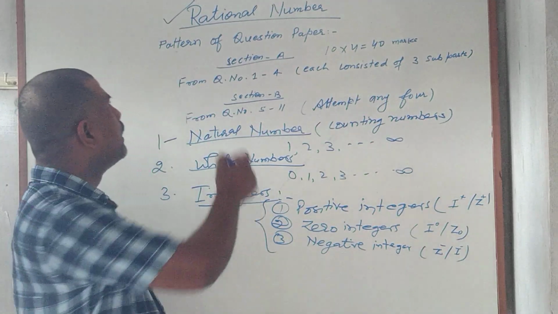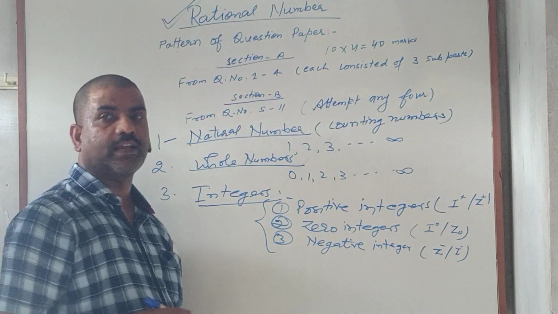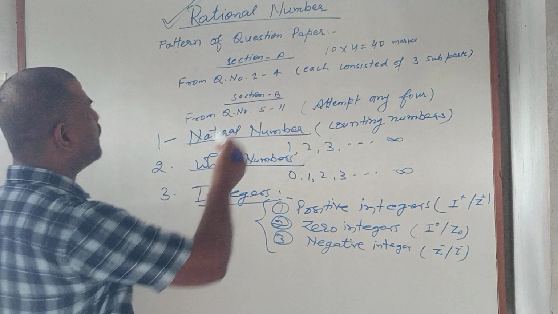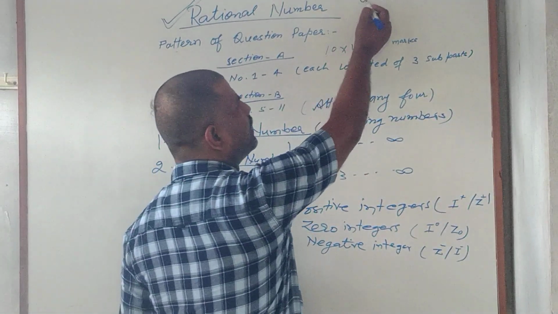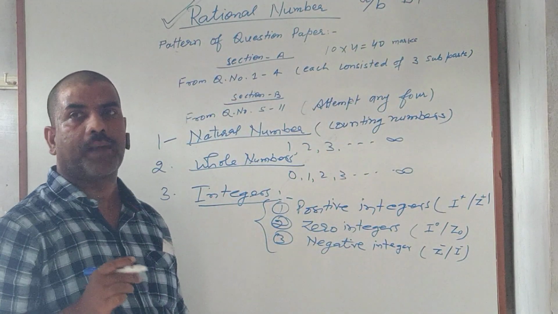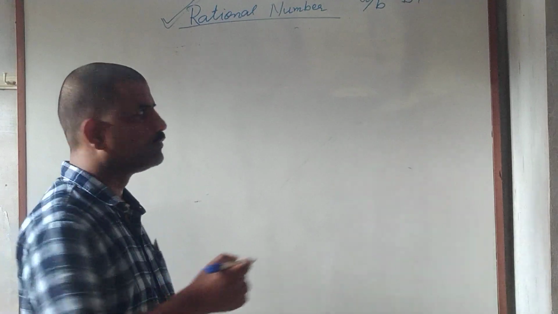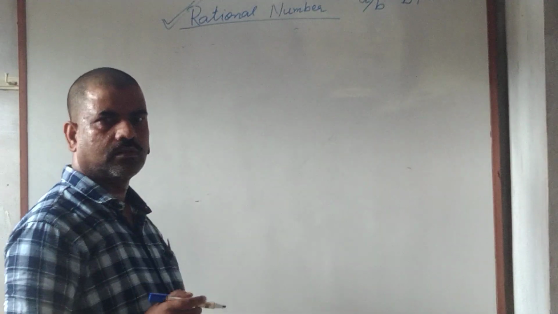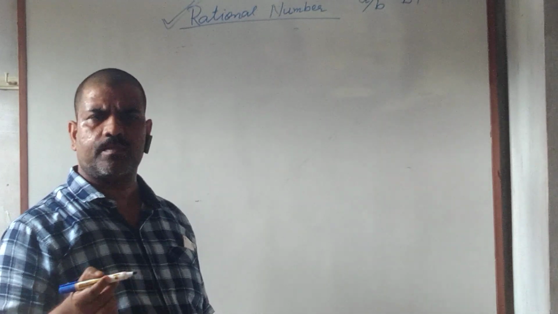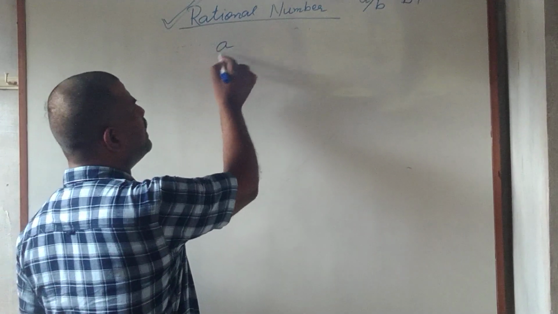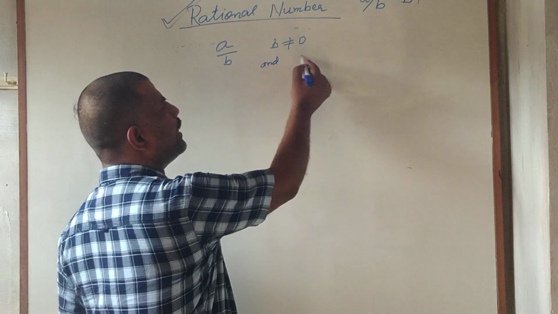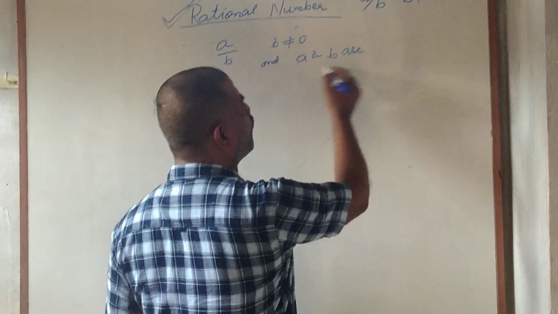Now we shall come to the topic of the day, that is rational numbers. A rational number is a number which can be expressed in the form of a upon b, where b is not equal to 0 and a and b are mutually co-prime numbers. The set of rational numbers can be defined as any number which can be expressed in the form of a by b, where b is not equal to 0 and a and b are mutually co-prime.